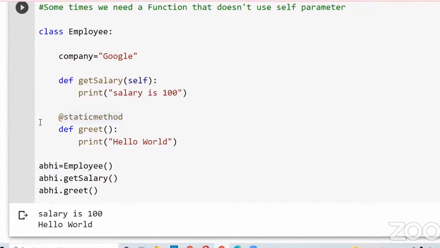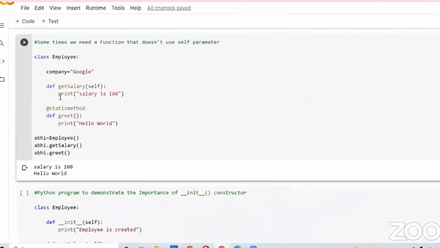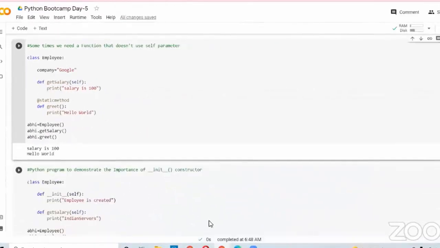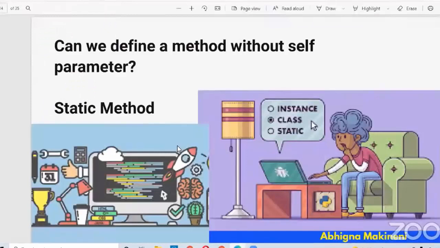A static method doesn't need self as a parameter because a static method doesn't receive any reference argument. Whenever a method is called by using an object, self is passed automatically by Python, right? But a static method doesn't receive any reference argument like self, whether it is called by an object or by a class. A static method will not receive an argument. So that's the use of static method.